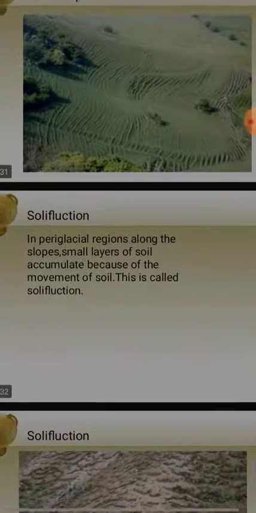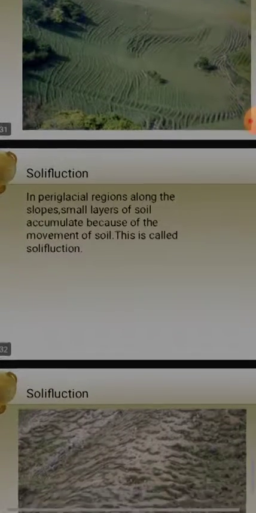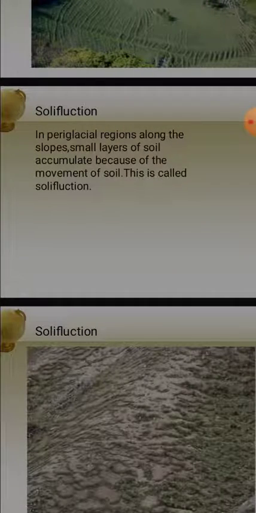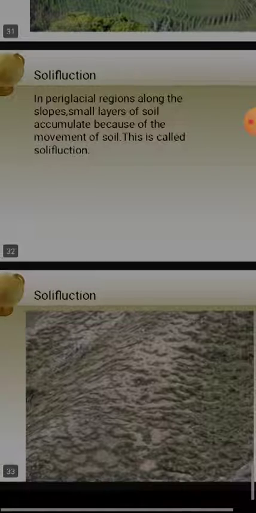Now we'll see solifluction. In a paraglacial region, along the slope, smaller layers of soil accumulate because of the movement of soil. This is called solifluction. So in solifluction, the small layers of soil are formed and accumulate. Children, we will read about glaciers in our next lesson. Glacier means the mass accumulation of snow.